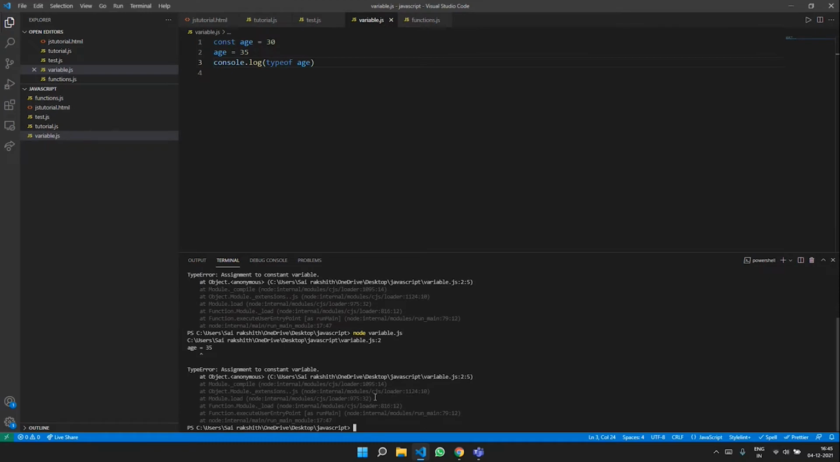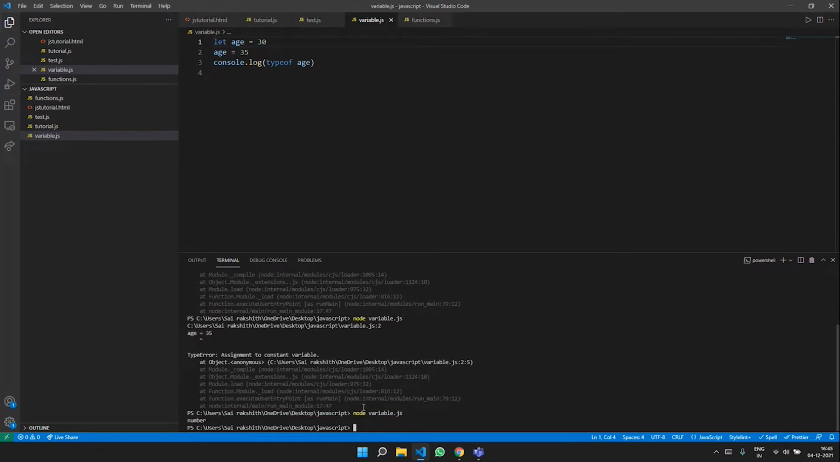Now when we run it, here again, we are getting this error because we have given it as const. This was just to prove that we shouldn't be updating the value of the variable once it is const. We have to make it let. And now when you save it and run it again, we are getting exactly the intended output, that is number.